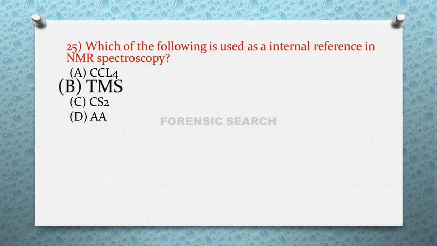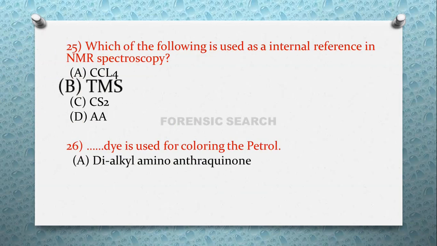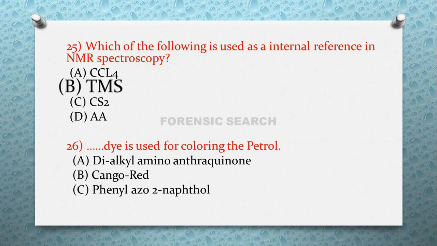Then the next question is, dash dash dye is used for coloring the petrol. Option A, dialkyl amino anthraquinone. Option B, Congo red. Option C, phenyl azo 2 naphthol. And option D, none of the above.